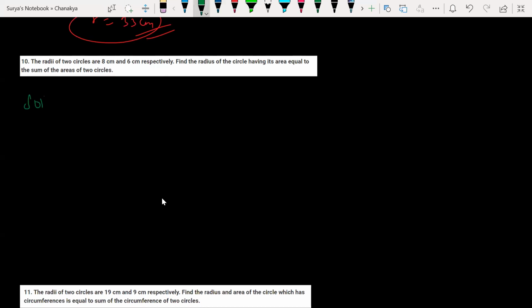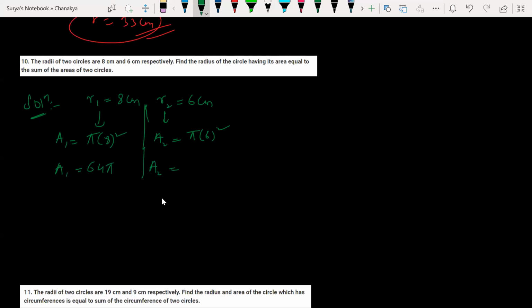Guys, I need a response from everyone. Sir, I got R is equal to 10 centimeters. R is equal to 10, you got? Yes, very good. So R1 is given as 8 centimeters and R2 we got as 6 centimeters. What is the area here? Pi r square. This is my area 1. What is the area 2 here? Pi 6 square. So area 1 is equal to 64 pi and area 2 is equal to 36 pi.